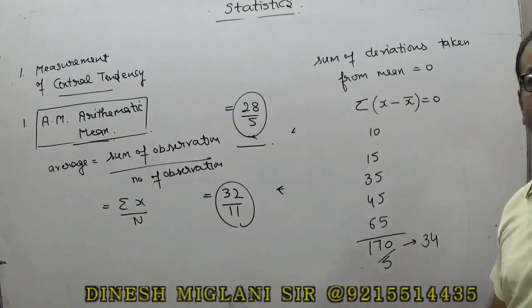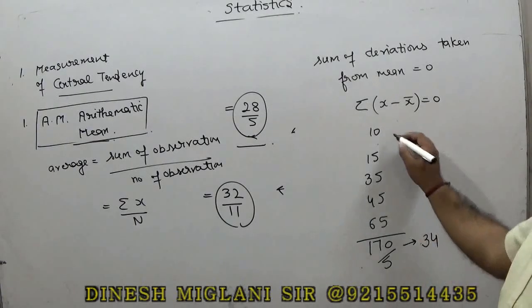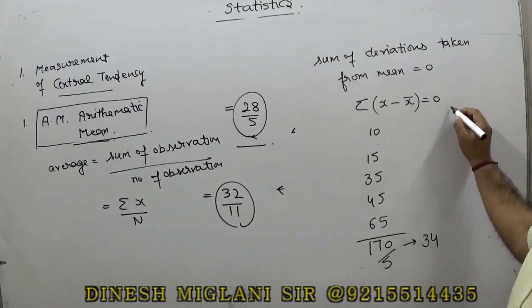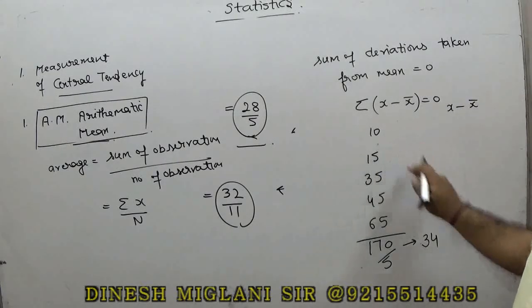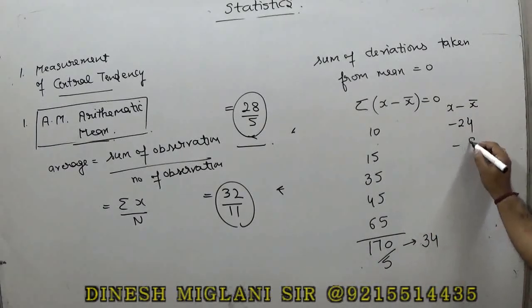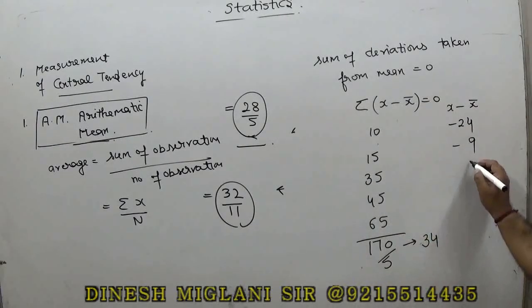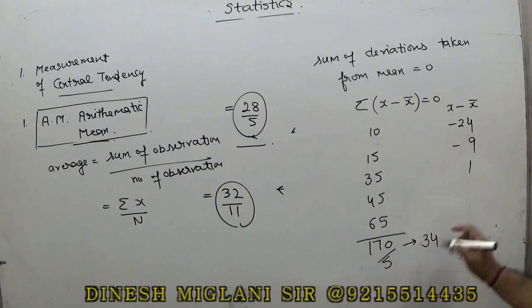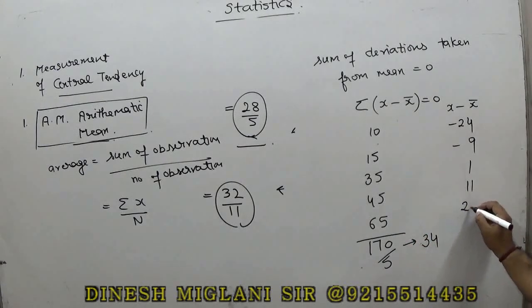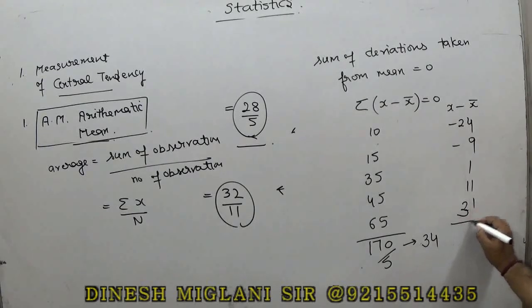The mean is 34. If I take the deviation, deviation means subtract x minus mean. So that is the sum of the deviation, x minus x bar. So 10 minus 34 is minus 24, 15 minus 34 is minus 19, 35 minus 34 is 1, 45 minus 34 is 11, and 65 minus 34 is 31.